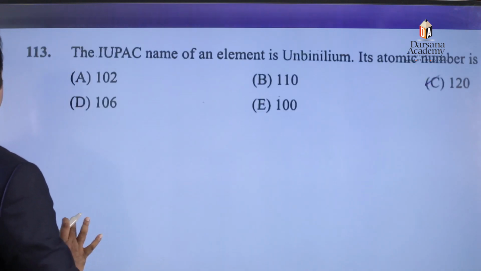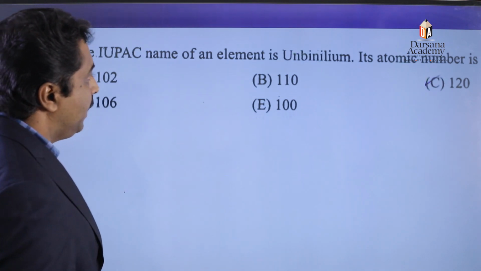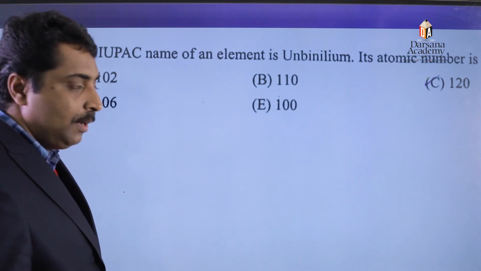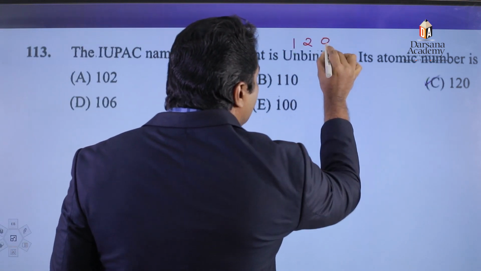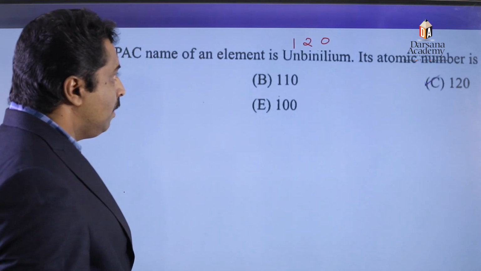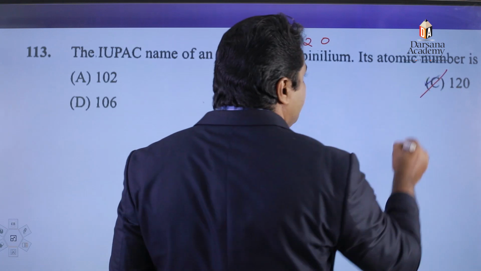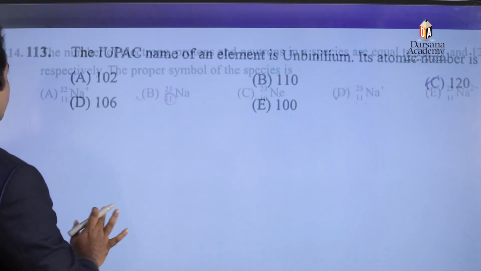The next question. The IUPAC name of an element is unbinillium. Un means 1, bi means 2, nil means 0. Therefore, the atomic number of an element unbinillium is 120. Option number C. Then again, next question.